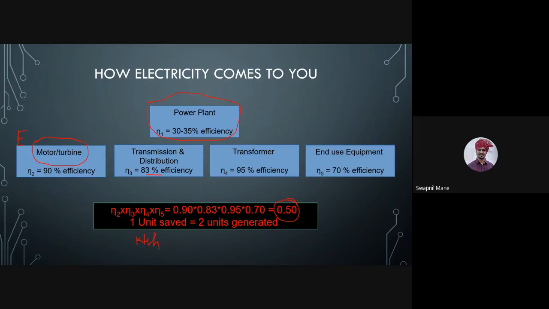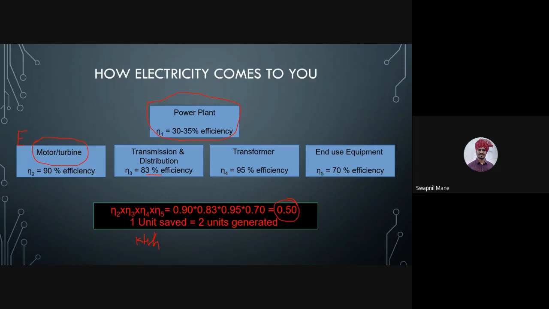So you are saving how much? 20 kg of coal. That makes a difference when that coal is brought from Indonesia through sea route. So how much fuel will be saved for not burning in that vessel? Are you getting the idea? So just switching off a 100-watt bulb at your place will prove to be of so much consequence at the generation level, in the transportation level, at the import level, and to the country.